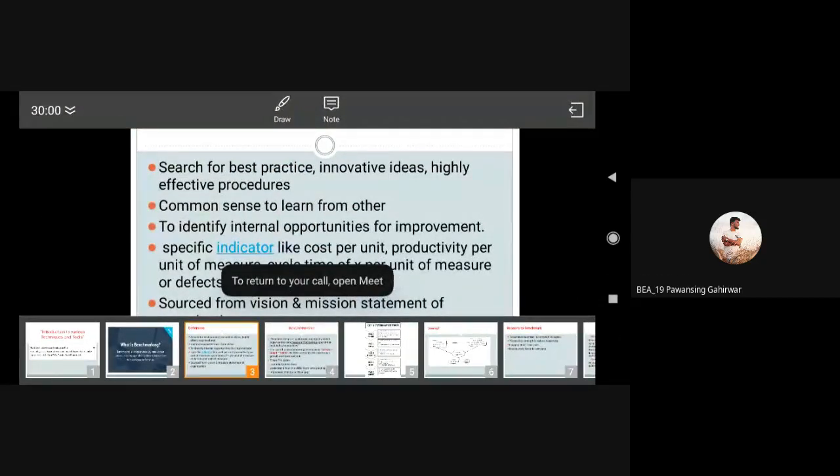Now this is benchmarking. Best practice, innovative ideas. Innovative ideas are very important. Why? Because our world is changing day by day, so we need innovative ideas. Innovation is nothing but whatever new points or new